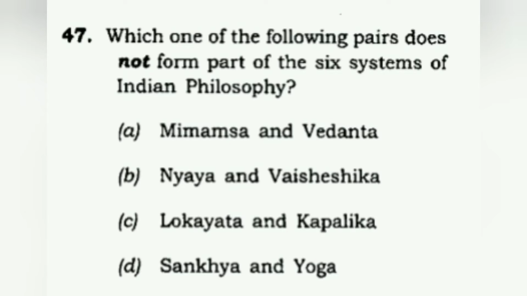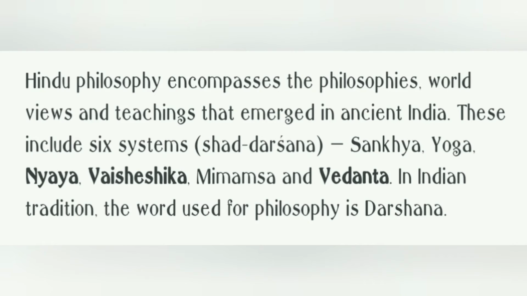Which one of the following pairs does not form part of the 6 systems of Indian philosophy? So we have Mimamsa, Vedanta, Nyaya, Vaisheshika, Lokayata, Kapalika, Sankhya, and Yoga. So here it's not form part of the 6 systems. So we have to see which is not forming, and most of the time we just miss it out, because yes, in most of my MCQ analysis that we practice on our Instagram, a lot of people miss out on the incorrect part.